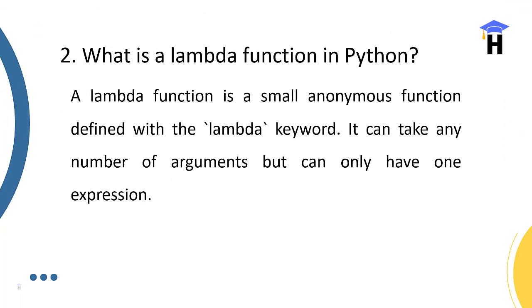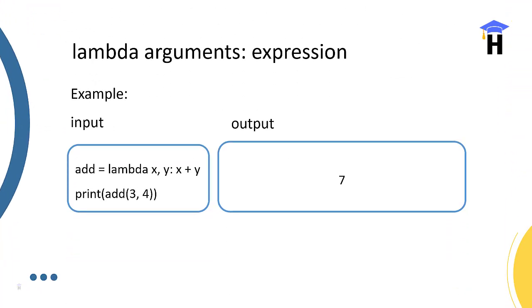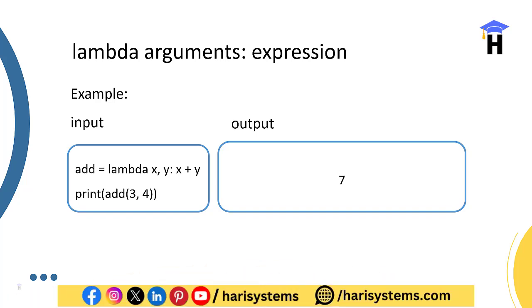What is a lambda expression or function in Python? You can call it a lambda function or expression. A lambda function is a small anonymous function defined with the lambda keyword. It can take any number of arguments, but it can only have one expression. For example, define add as a variable equal to lambda x, y: x + y.